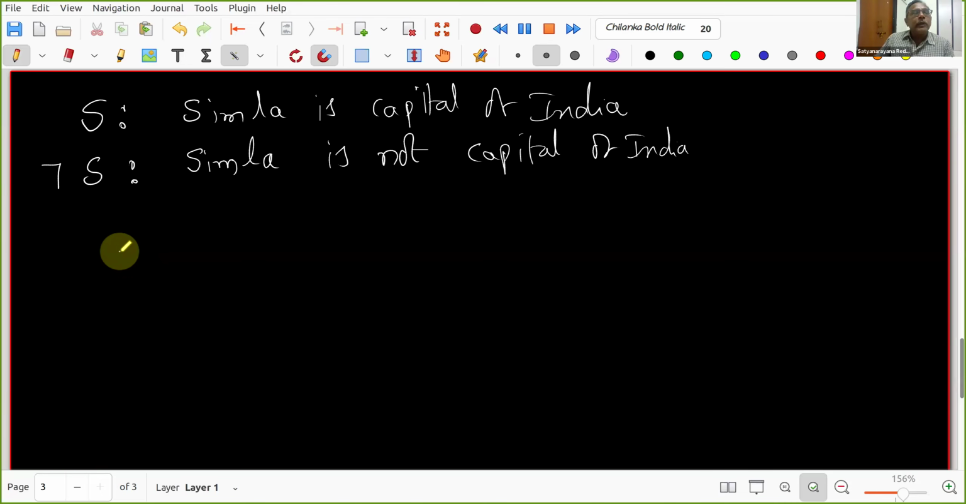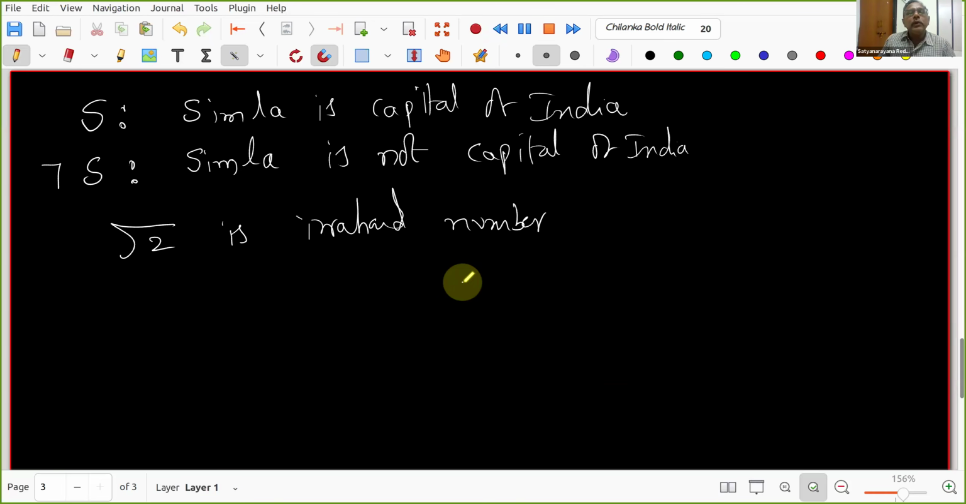See, you may have done this. Root 2 is an irrational number, right? You studied it. So how do you prove this? Do you know how to prove this? The entire proof is not required. How did you do it? If you recall it. Don't worry if you do not know that.